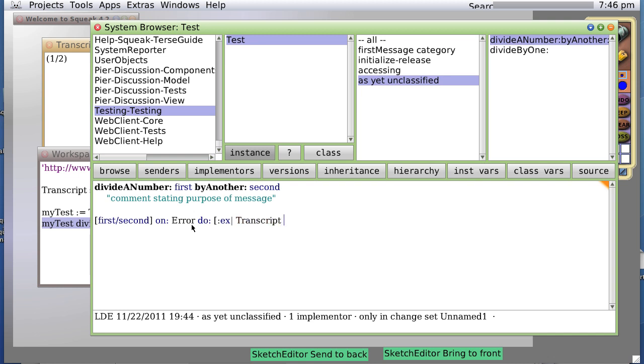So it's Transcript show: exception, carriage return, and just to make it a little fancy, we're going to return self if there was an error.